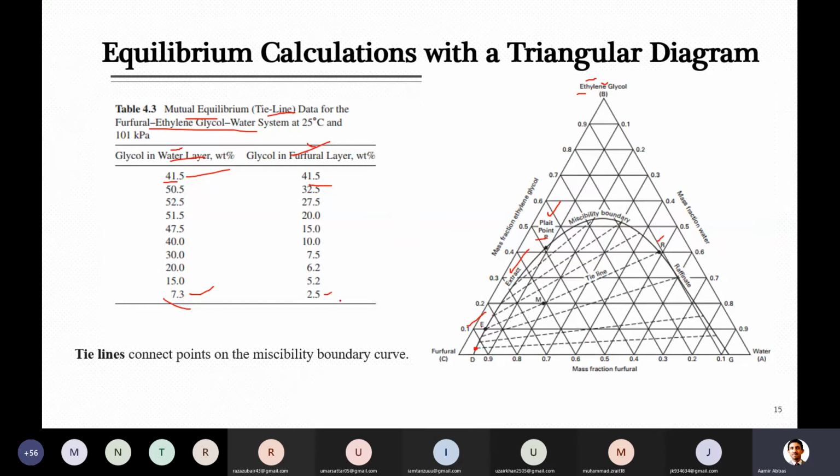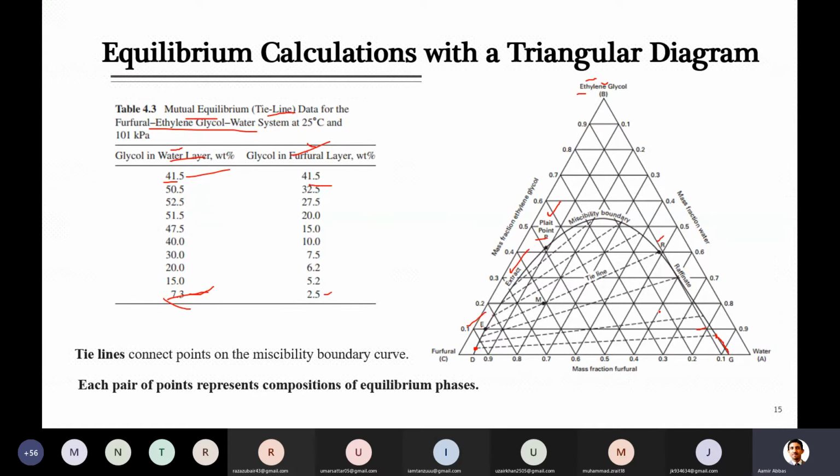On the other end, you have to match it with the other side, which is the raffinate side, where its value should be 7.3. As you know, along this line it was 10%, so just below that, somewhere on this miscibility curve where it is ending, it is almost 7.3% here. After locating these two points, we will join them with a dotted line. By the way, this will help us later with calculations on these tie lines. So we will have this data, and it should be able to be located inside the diagram.